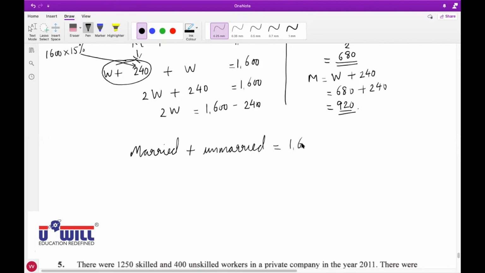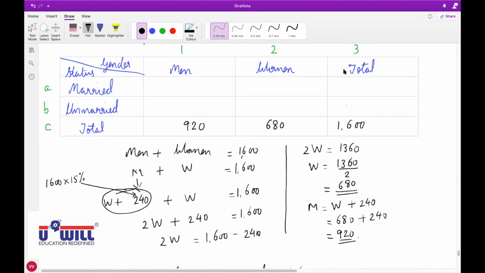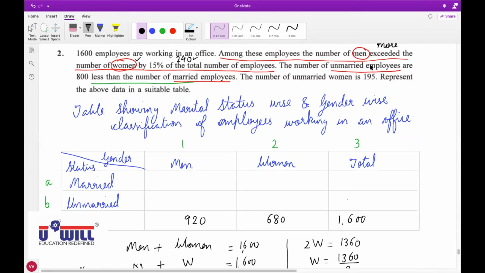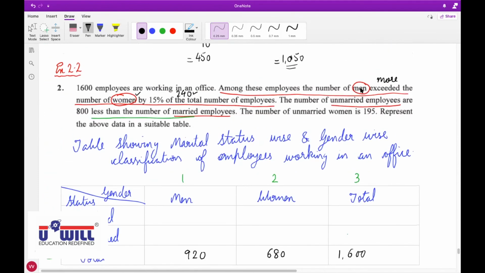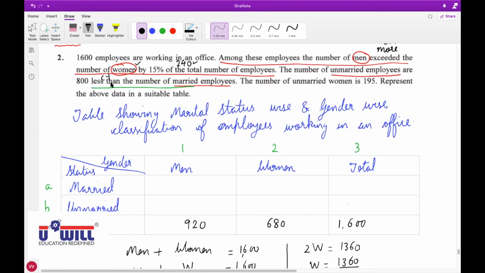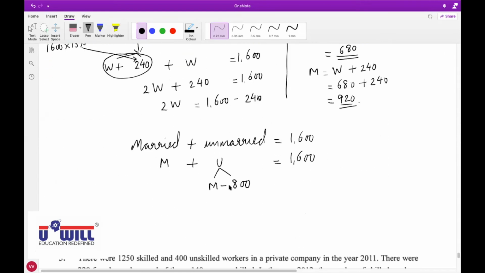In short, we write M (married) plus U (unmarried) equal to 1600. Now they say that the number of unmarried employees is 800 less than the number of married employees. So unmarried employees are 800 less than married employees, which means they equal married employees minus 800. Exceeded means we do plus. Less than means we will do minus, minus from married. So unmarried employees equal married minus 800, and married employees as it is.